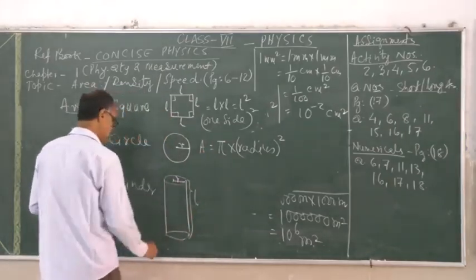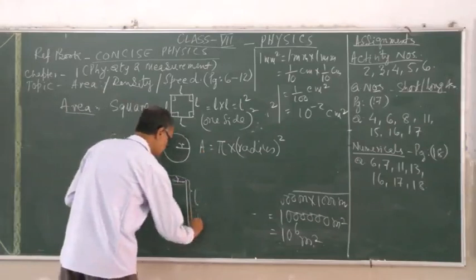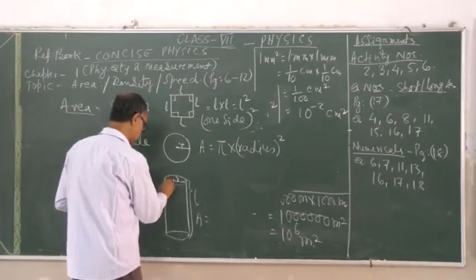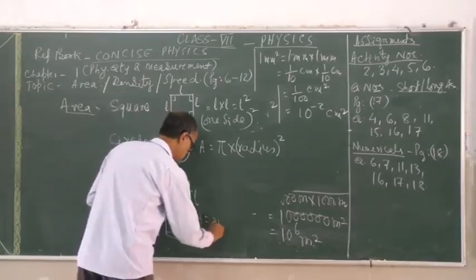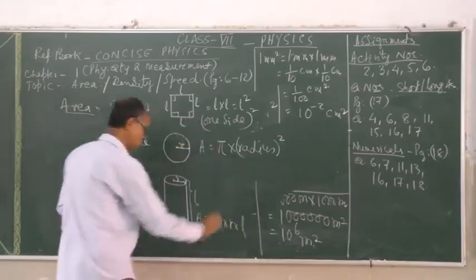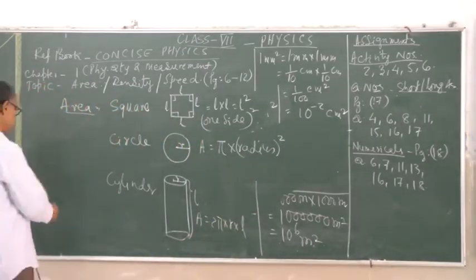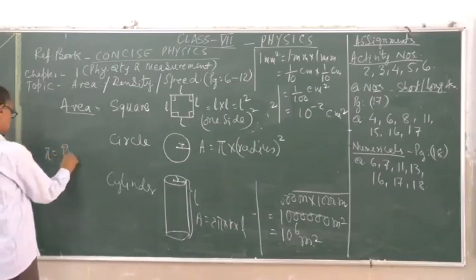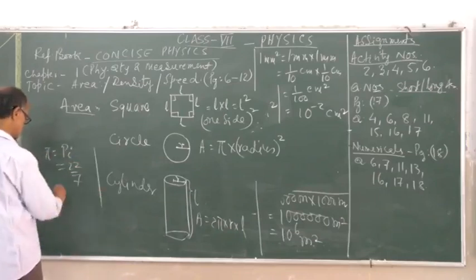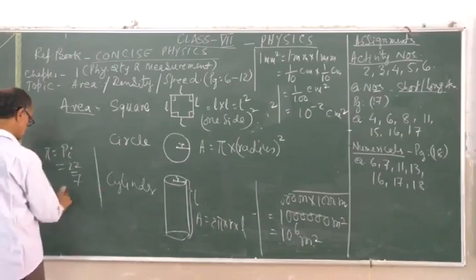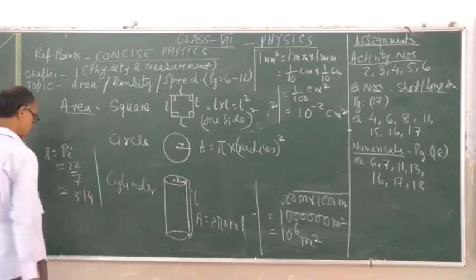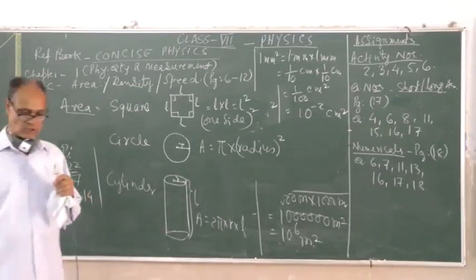So here the area can be the full length of one circle, that is 2 pi into radius, into its length. We know that pi is a Greek letter, read as pi, which is equivalent to 22 by 7 as a fractional value, and the approximate value is 3.14, which is a fixed quantity.